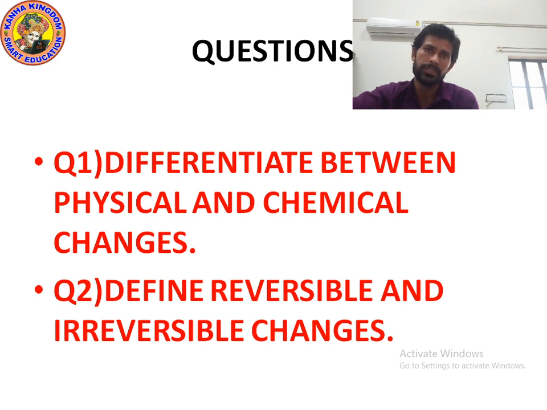Next question: define reversible and irreversible changes. Reversible change is an effect on a substance which can then return to its original state. So we can say changes in which the substance returns to its original state are called reversible changes. The change alters only the physical state of the substance. However, no new substance is formed.